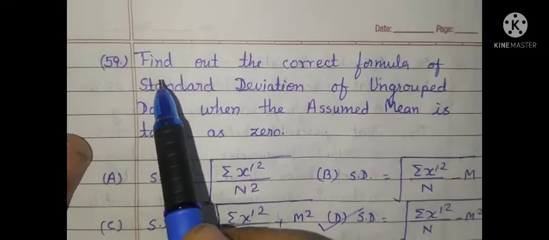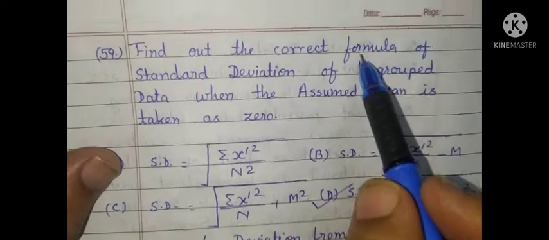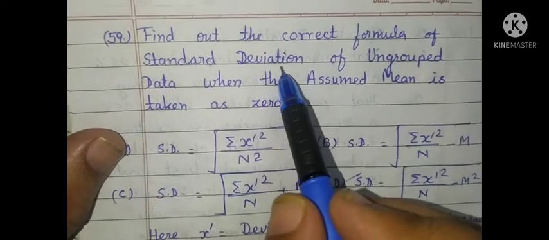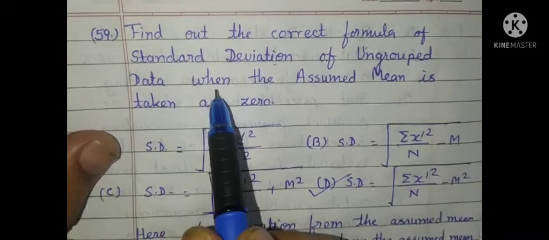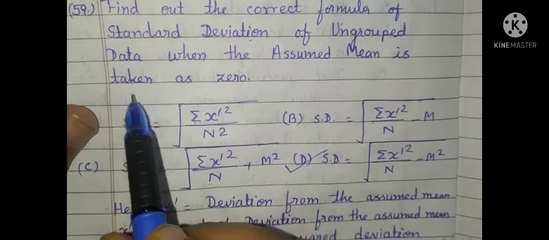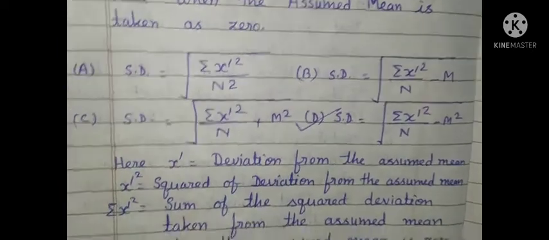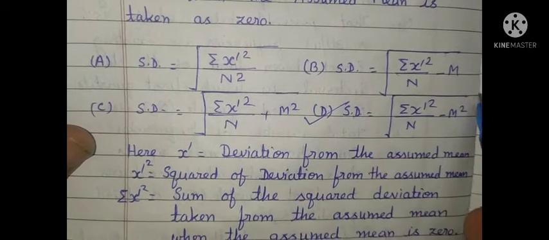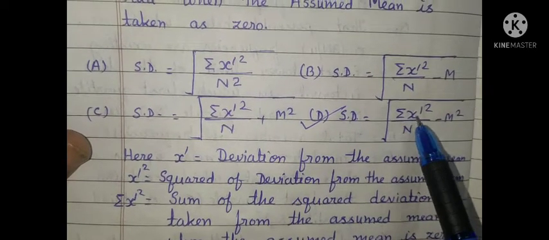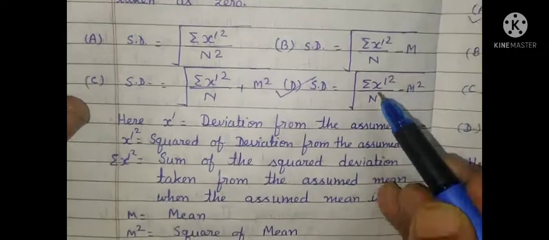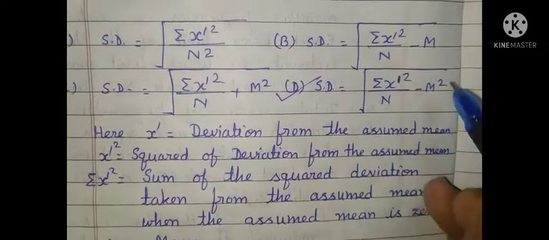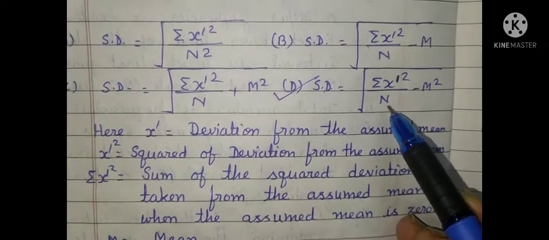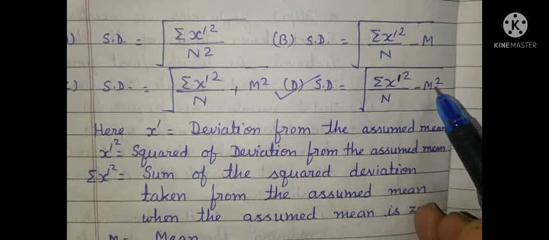Question number 59. Find out the correct formula of standard deviation of ungrouped data when the assumed mean is taken as 0. So the correct option is SD is equal to within square root summation x dash square, this is x dash square, divided by n minus m square.